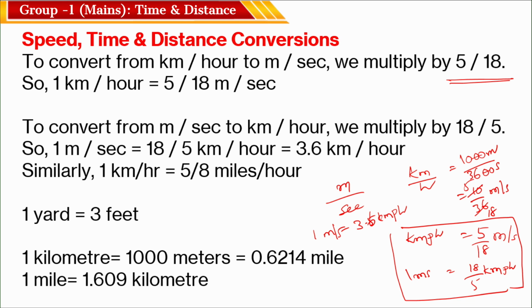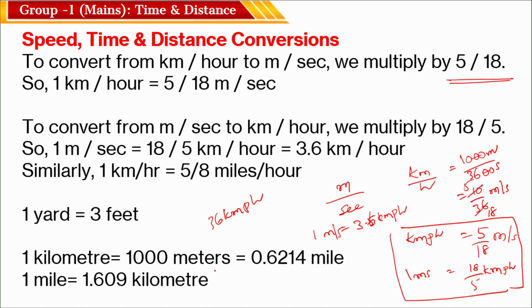Sometimes you have to convert the units from one kind to another one. If you want to convert speed units from meter per second to kilometer per hour, or kilometer per hour to meter per second, then here, to convert from kilometer per hour to meter per second, you have to multiply the value by 5 by 18. For example, 36 kmph is given, 36 kilometer per hour.